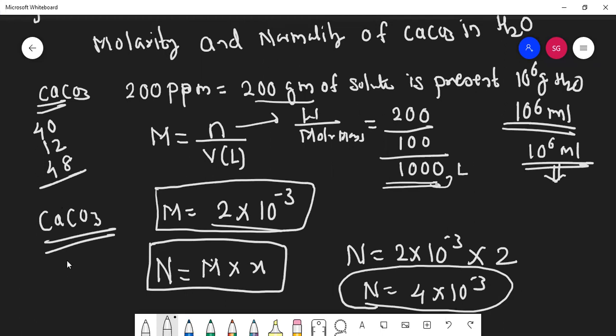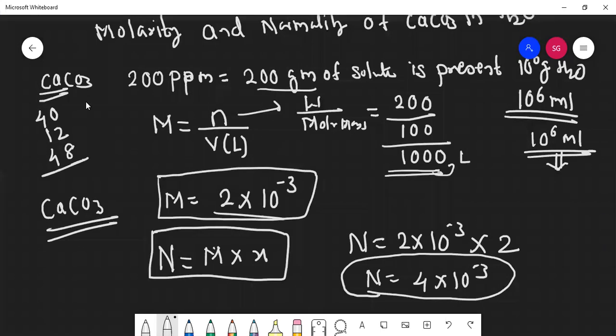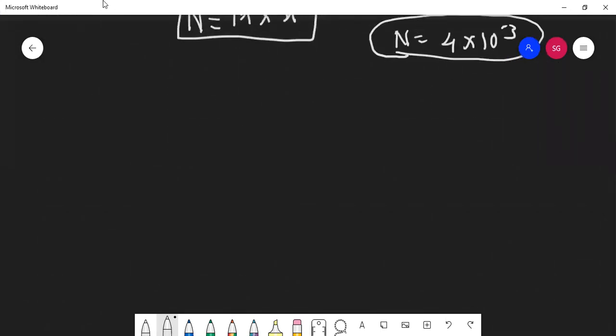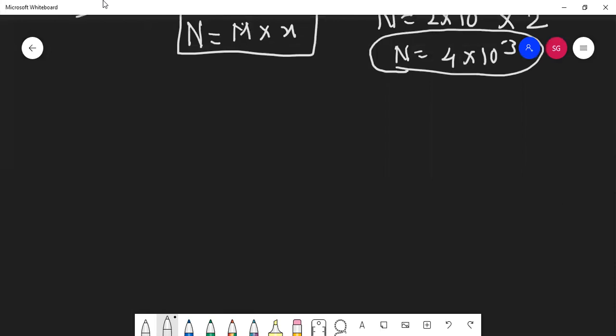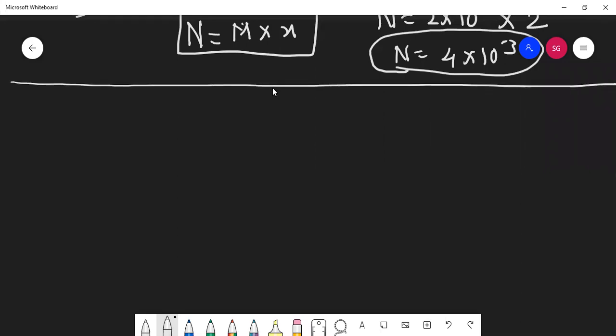Now, one higher level question we will solve, students. One question I will solve, one question you need to solve. Look here, how I am using the chemical equivalence formula.